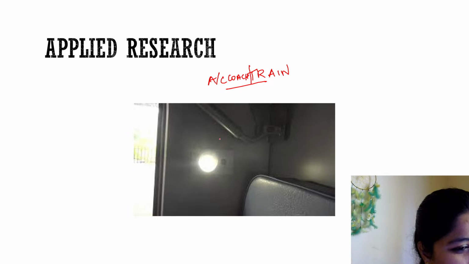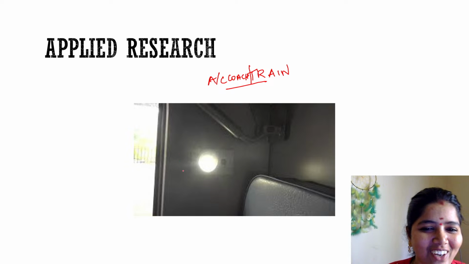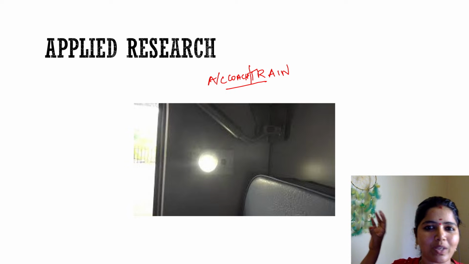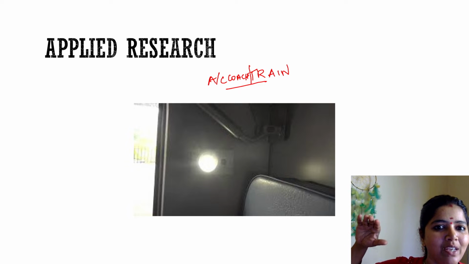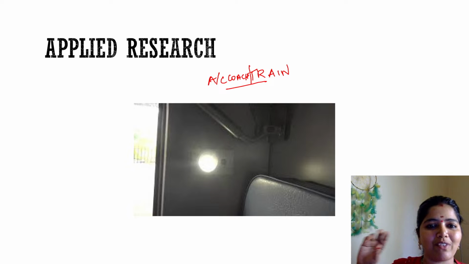Is it looking like a moon? Okay, yes, it is a light. It is a bulb in an AC coach. Have you seen that in an AC coach we have a light at each berth, especially in second AC, where each berth has a light?